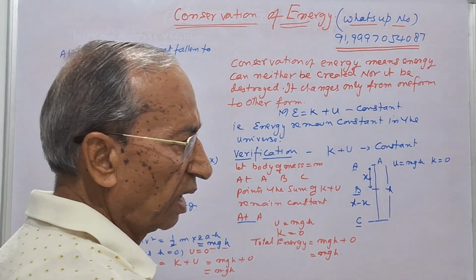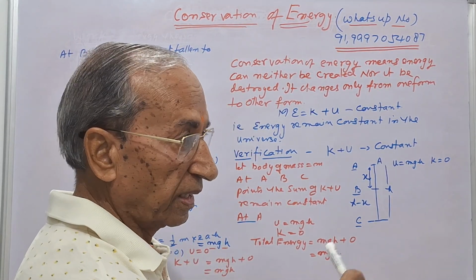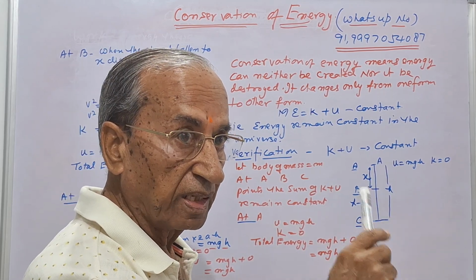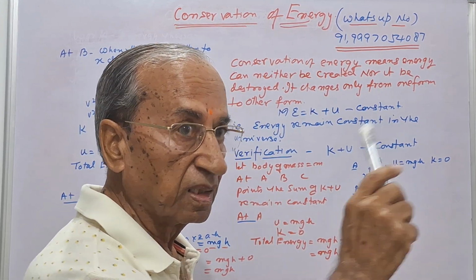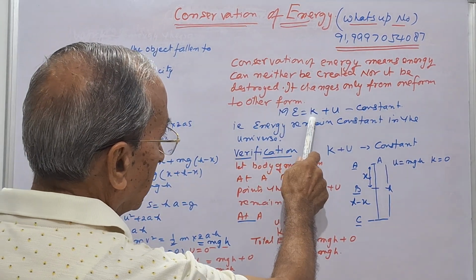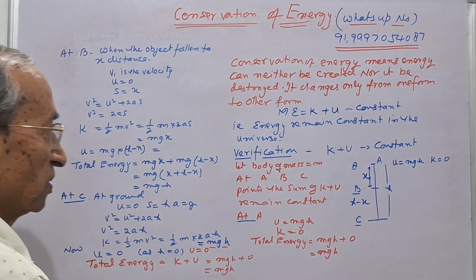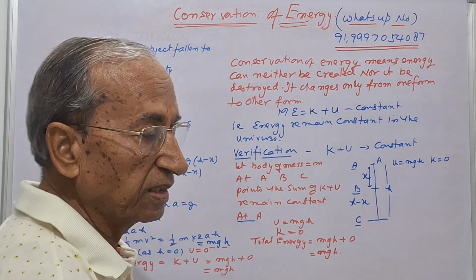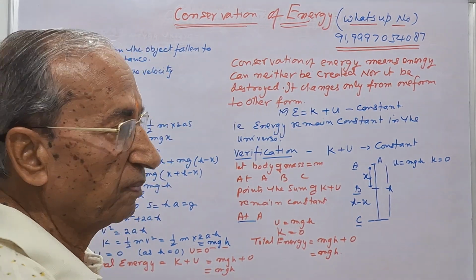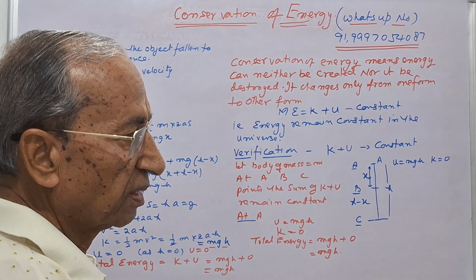Suppose here half of the potential energy changes to kinetic energy, then at a given point the sum of both, that is kinetic plus potential, remains constant. So mechanical energy, that is kinetic energy plus potential energy, is a constant value. So we say that energy cannot be created, cannot be destroyed. It can change into different forms.